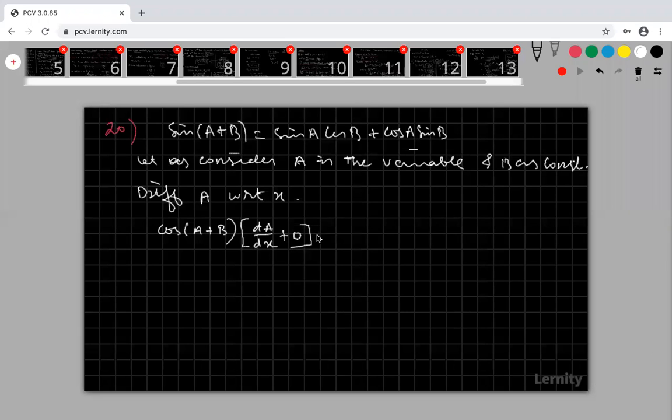Equal to the right hand side. Come to that, this is constant, this is constant, and this is constant. You differentiate only sin A and cos A. What happened? My sin A differentiation is cos A.